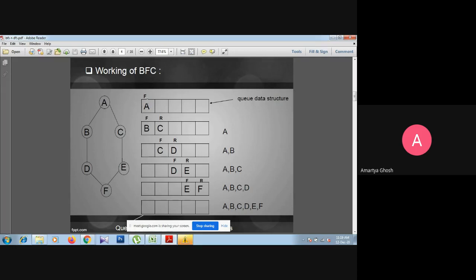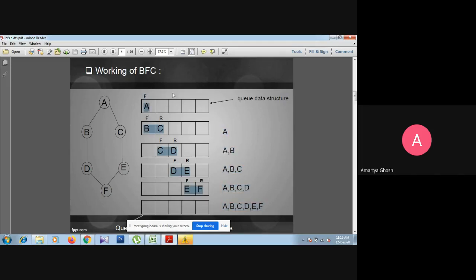A should be inserted in the queue at the front position. And thereafter, after A, we have to think: from A, where can we visit? We can visit B and C, these two nodes. So when we insert these two nodes B and C, at that time we have to remove A, and A will be visited already. So on the right side, all these things are visited, and on the left side we use the queue only.